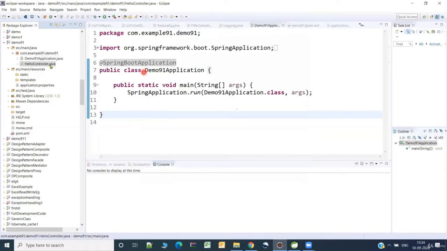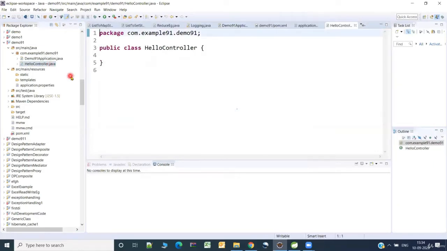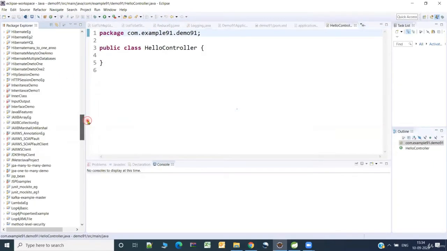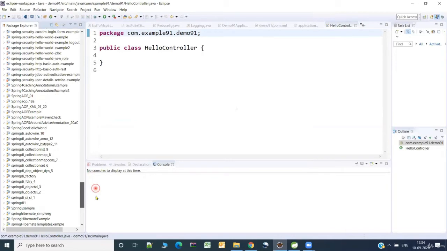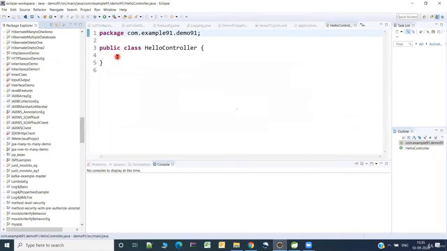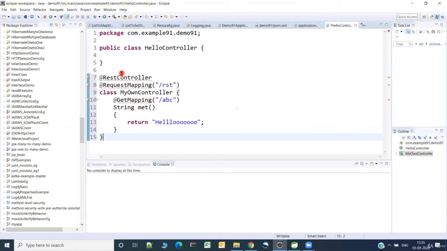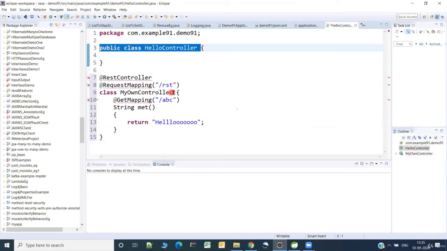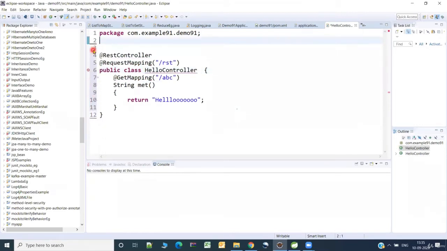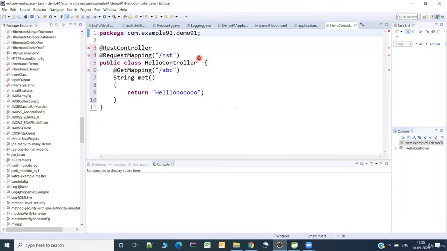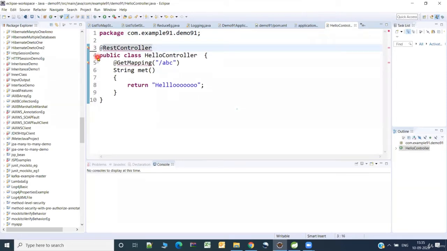Now we need to write the code here. Just to expedite our process, let me try to take that from a different application. Let me put it here and make the required changes. The first thing is the name of the class is HelloController. So I have copied this and pasted it here. That is one. Then I don't need the request mapping here, so I'm going to delete that. I'll tell the purpose of it a bit later.